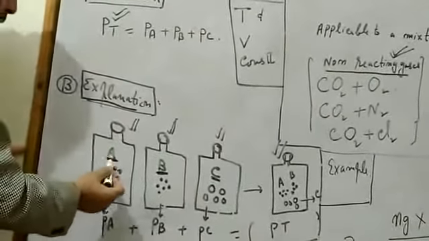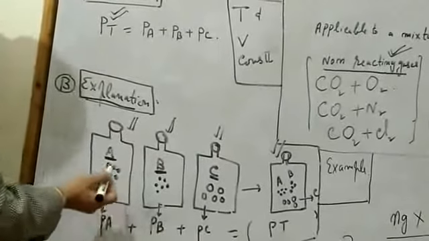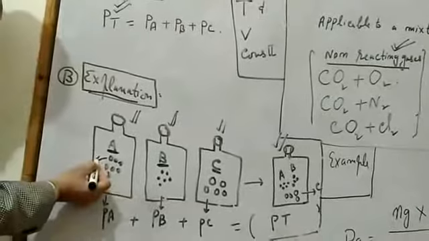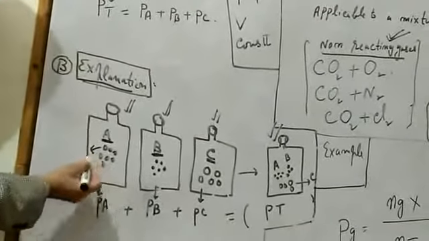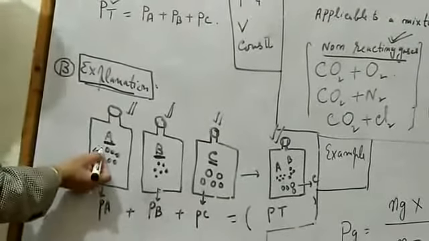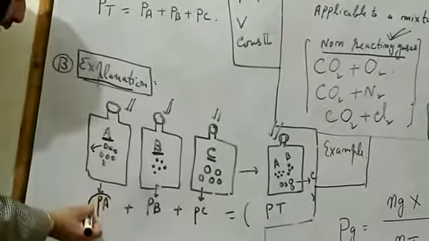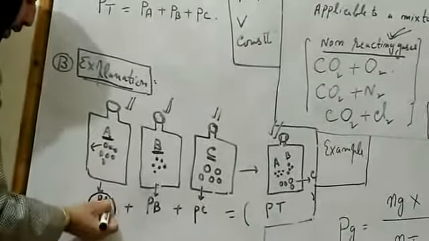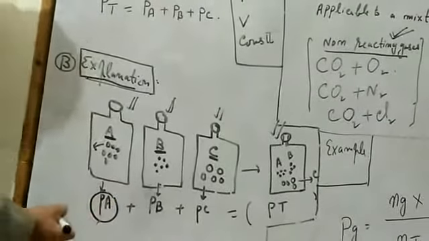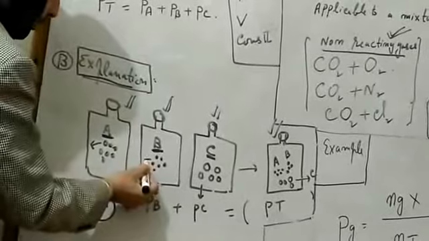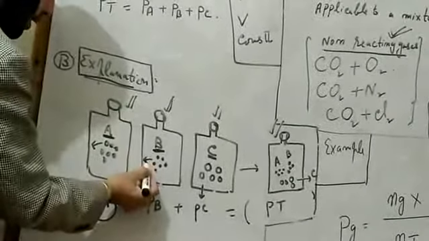Now, according to kinetic molecular theory, the molecules of A will collide with the wall of the container at a given temperature, and these molecules will exert a certain pressure, and let that pressure be PA. And similarly, the molecules of B are also in motion.